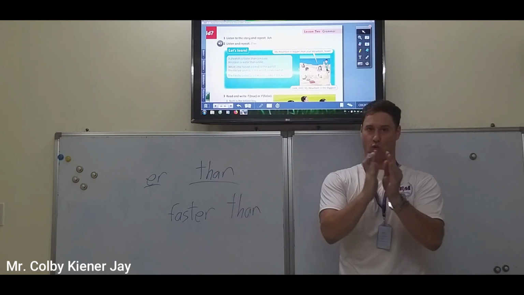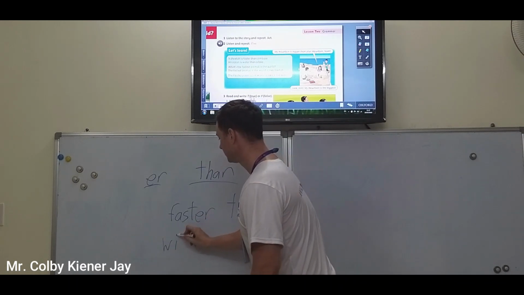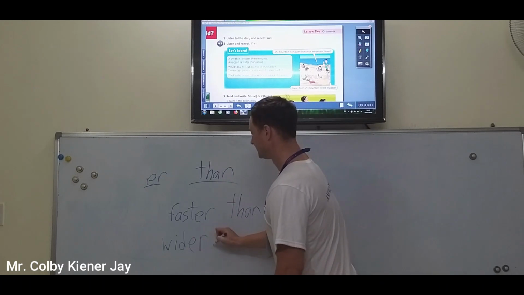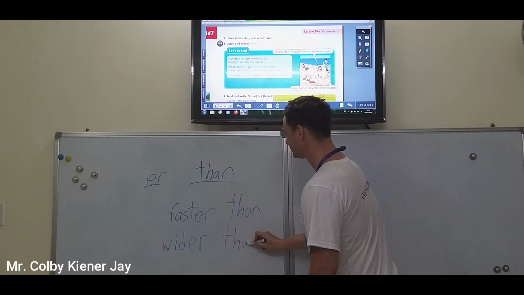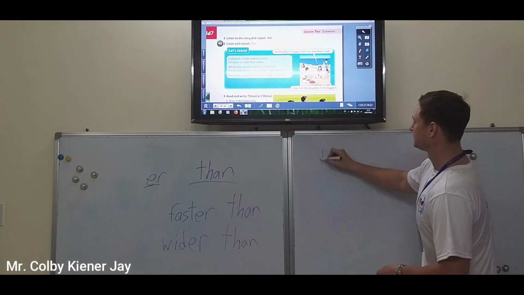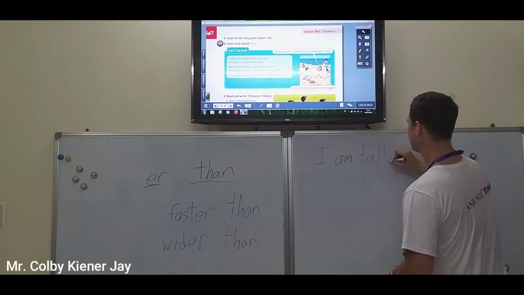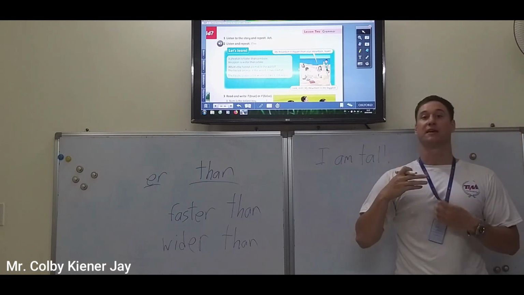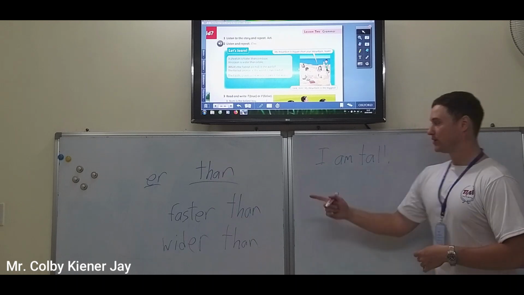Making more sentences. An ocean is wider than a lake. Take the adjective wide. Wider than. Let's take this sentence. I am tall. Now let's make this compare to someone that is short. How can you do that?